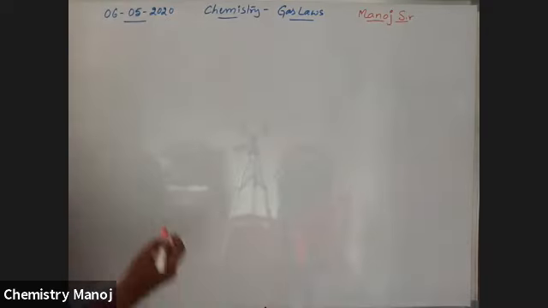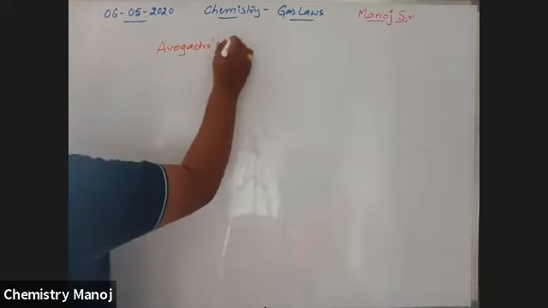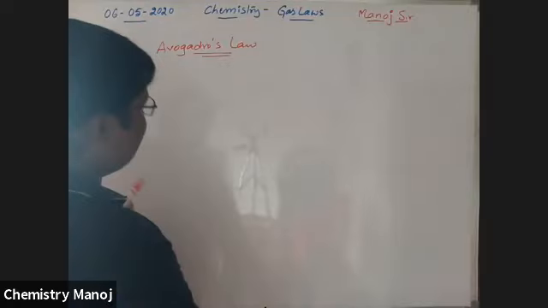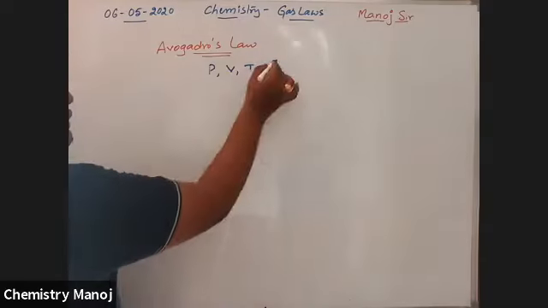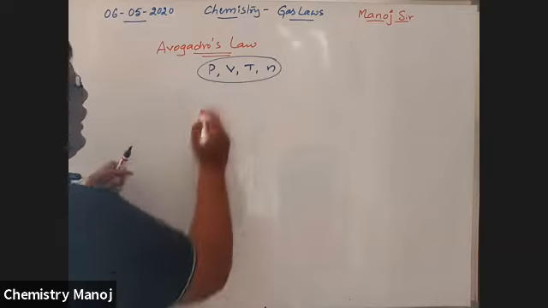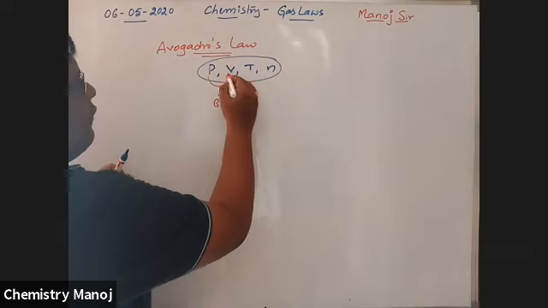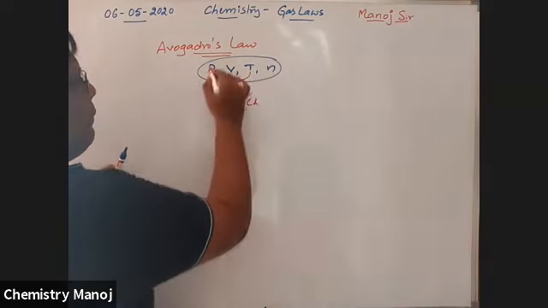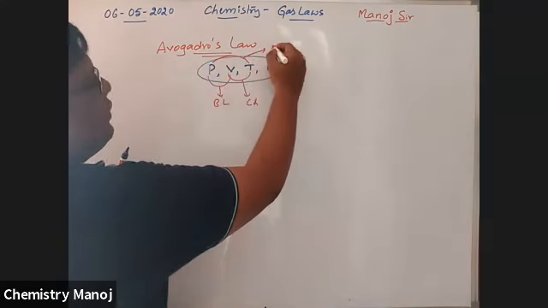Next, Avogadro's law. What is this Avogadro's law? What are the parameters? That is pressure, volume, temperature, number of moles. These are the variables to describe the gas. So, the PV relation is completed, pressure and volume, Boyle's law. The VT relation is completed, that is Charles law. The PT relation is completed, that is Gay-Lussac's law.